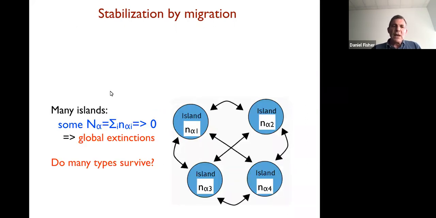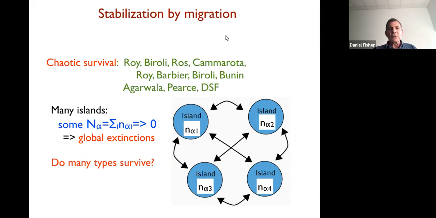So what happens if we instead try to do this more reasonably? So we can say I have many islands, okay? And on this possibility, I can get a local extinction here and recover from it by migration. On the other hand, I can also have global extinctions. So we want to ask, will many types survive if we're in this situation with many islands with migration between them?